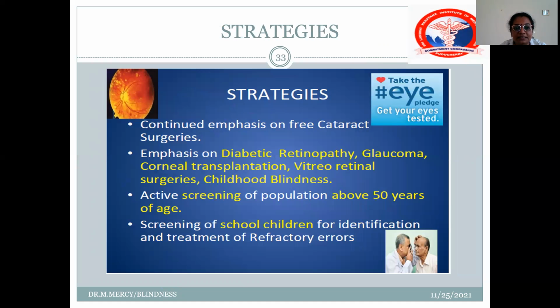And what are all the strategies we follow? So the main strategies we follow is emphasis on free cataract surgeries, diabetic retinopathy, glaucoma, corneal transplantation, vitreoretinal surgeries, and childhood blindness. And screening of school children for identification and treatment of refractive errors. Okay.